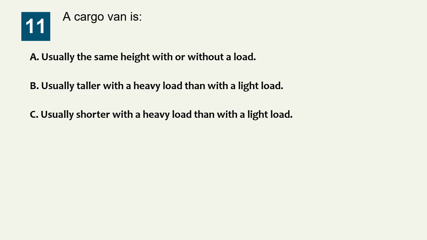Question 11. A cargo van is: Option A, usually the same height with or without a load. Option B, usually taller with a heavy load than with a light load. Option C, usually shorter with a heavy load than with a light load.